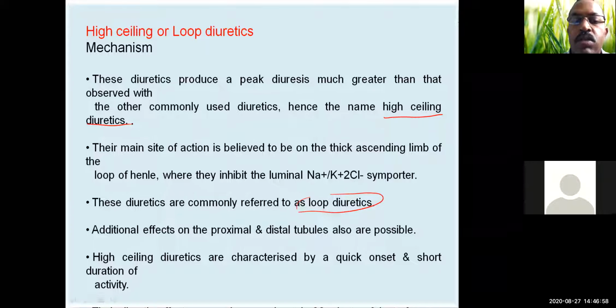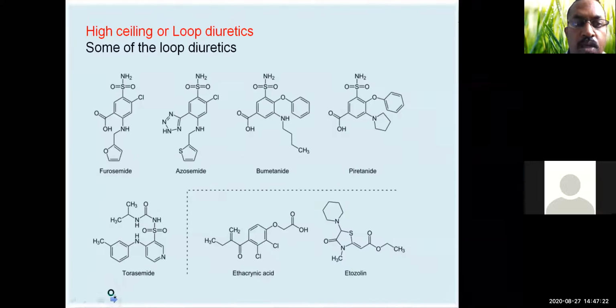So the main site of action is the luminal Na plus K plus Cl minus importers. They inhibit this particular importer and thereby reduce the reabsorption of sodium. Additional effects on proximal and distal tubules are also possible. High ceiling diuretics are characterized by quick onset and short duration of activity, so this is the advantage of the high ceiling diuretics. Examples are furosemide, azosemide, bumetanide, piretanide, ethacrynic acid and etozolin. These are the examples of high ceiling diuretics.